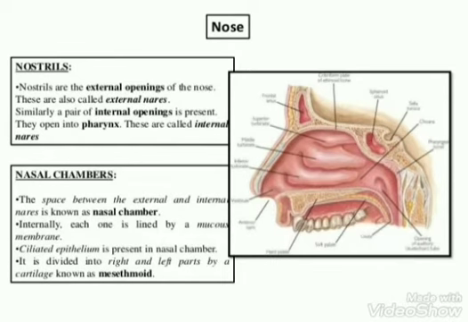Nasal chamber. The space between the external and the internal nares is known as the nasal chamber. Internally, each one is lined by a mucous membrane. Ciliated epithelium is also present in the nasal chamber. It is divided into right and left parts by a cartilage known as the mesethmoid.